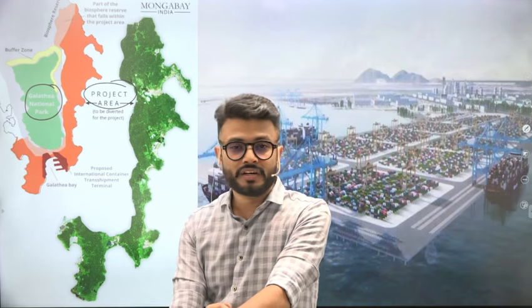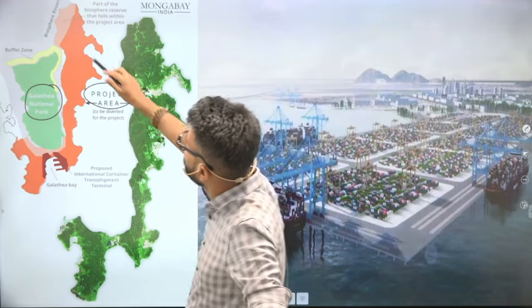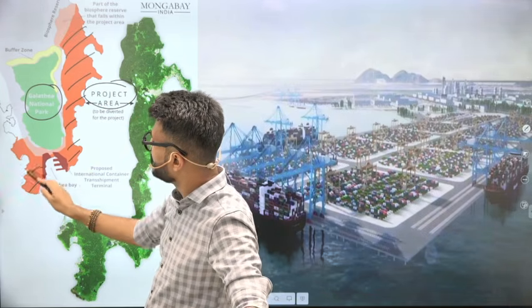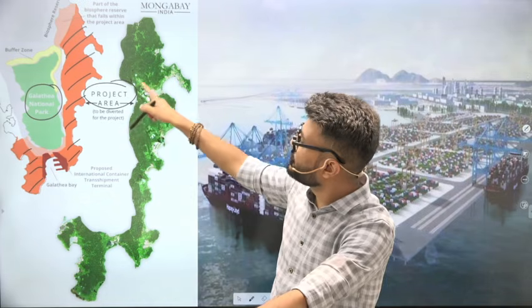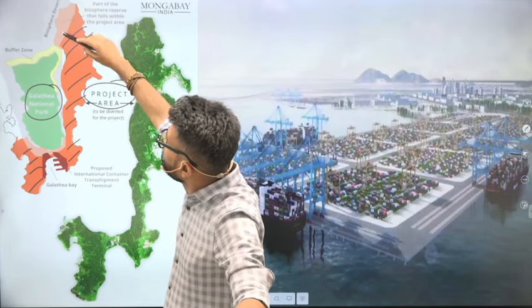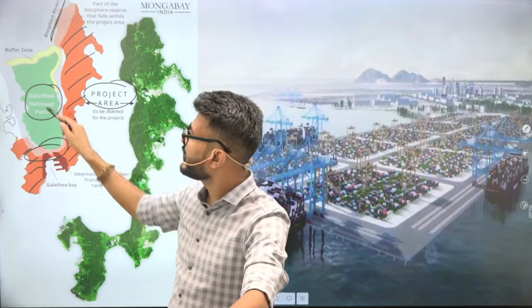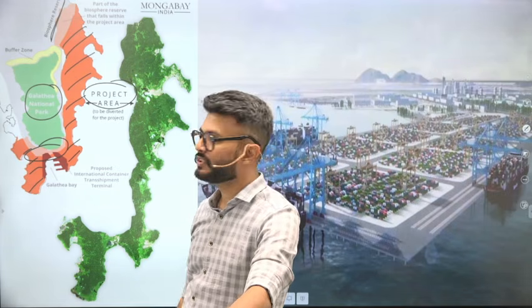They have a huge ecological diversity as well as they are one of the most ecologically fragile areas. So this red portion is marked as the project area where this project is going to be implemented. But this project area is overlapping with some areas of the biosphere reserve and some areas of this Galathea National Park. And hence one of the reasons for the controversy.